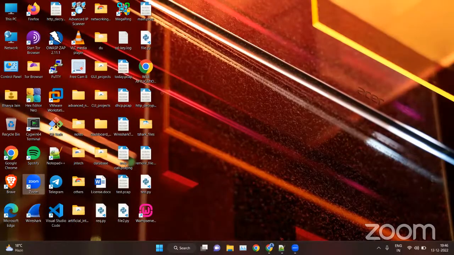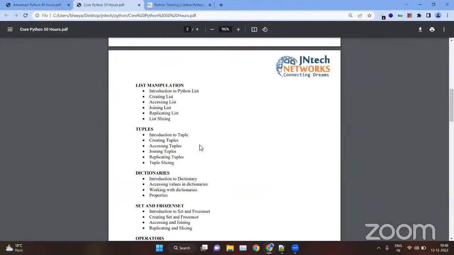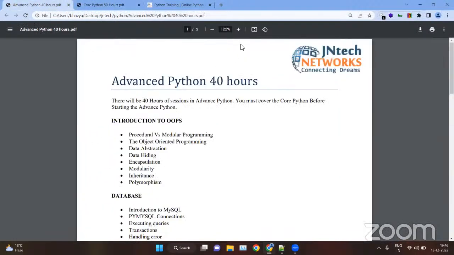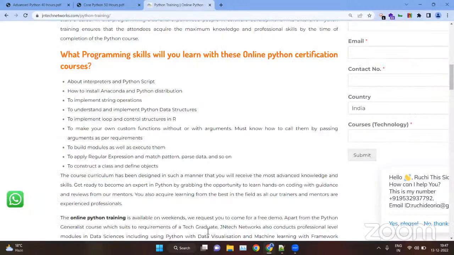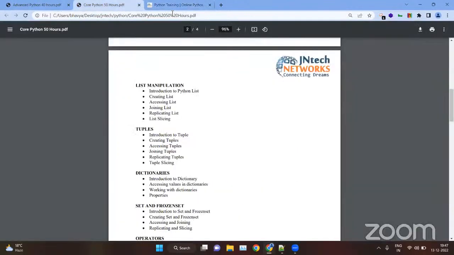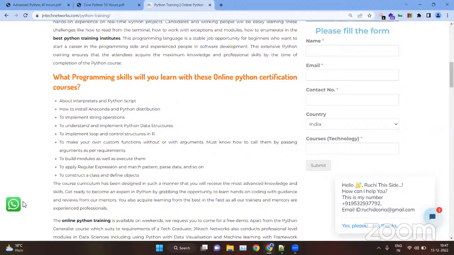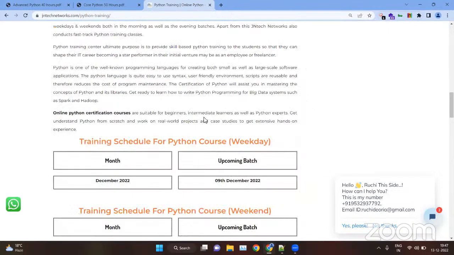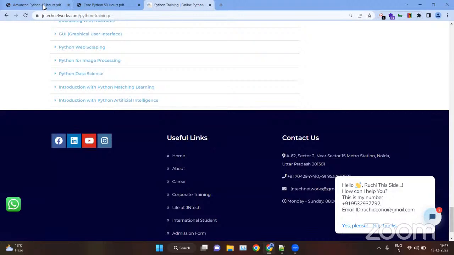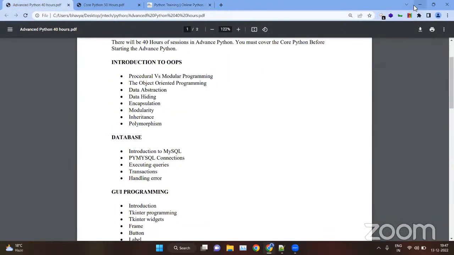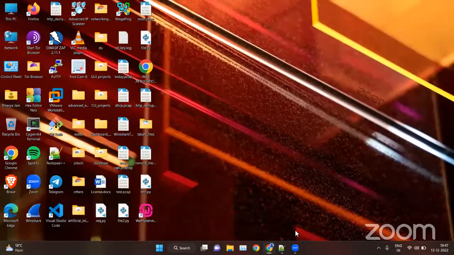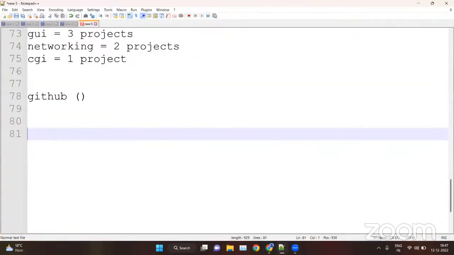So these are the course content of Python. We have Python core and then we have Python advanced. So now let's discuss one by one. If you want to see the course content of Python, like the PDF, either you can request it on WhatsApp or you can see the modules from here also. I hope this much is clear.